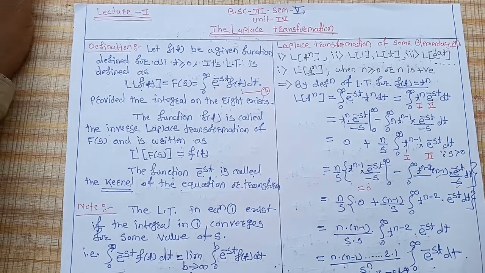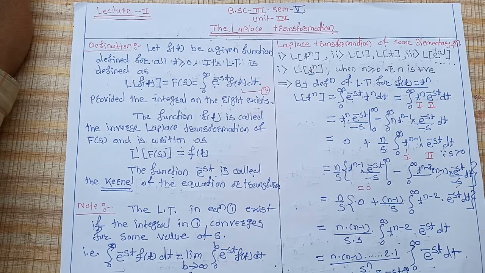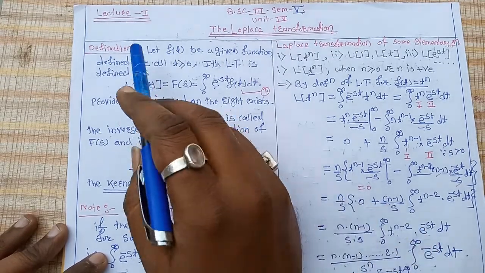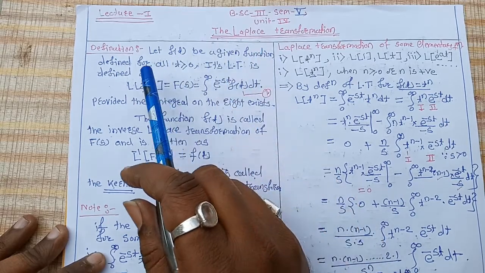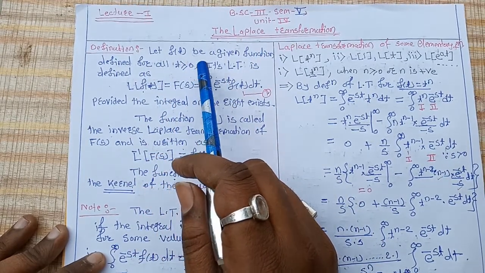Hello students, today we are going to start lecture number 1 on unit number 4, the Laplace transformation. Definition of Laplace transformation: let f(t) be a given function defined for all t greater than or equal to 0.